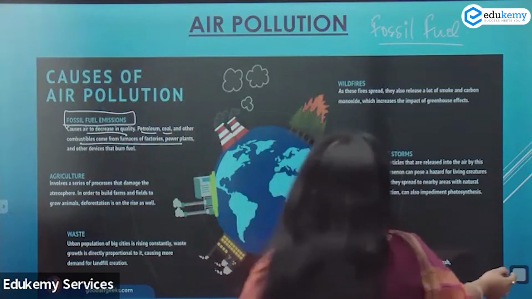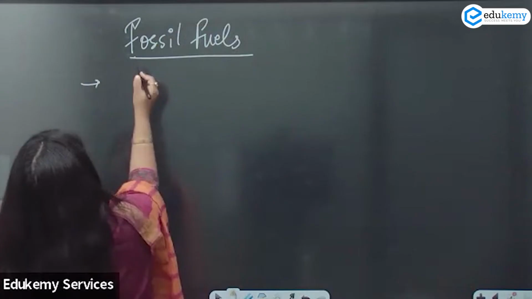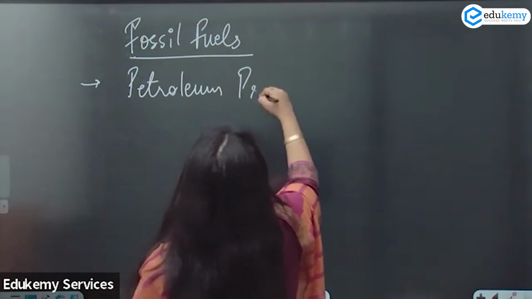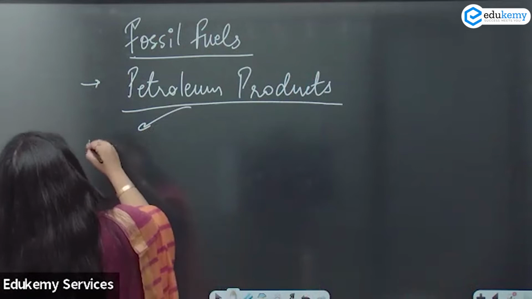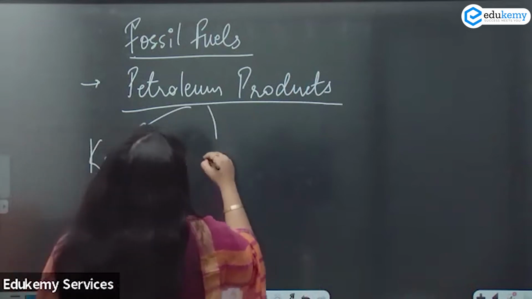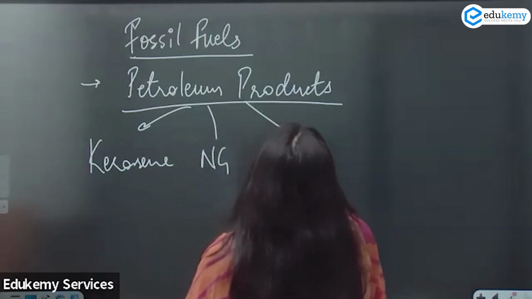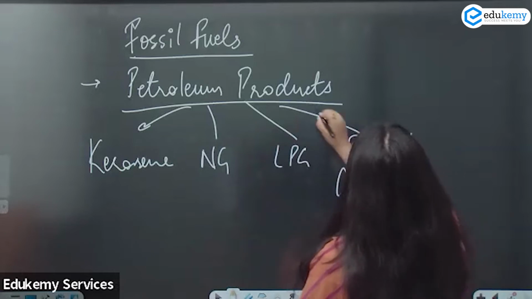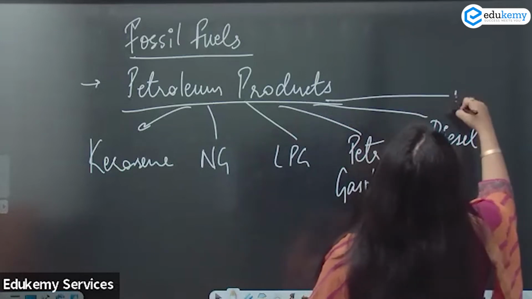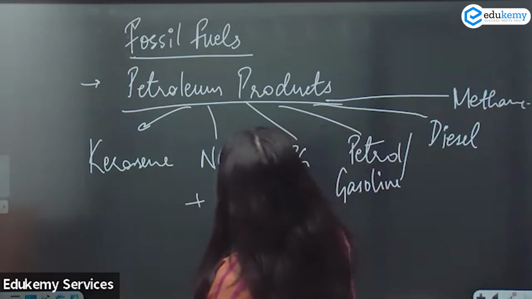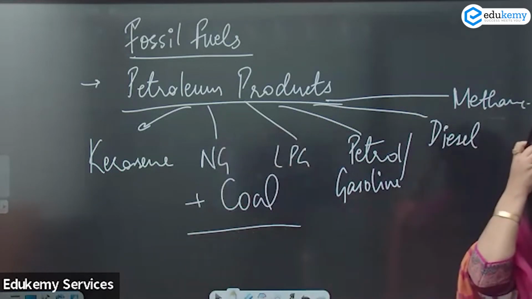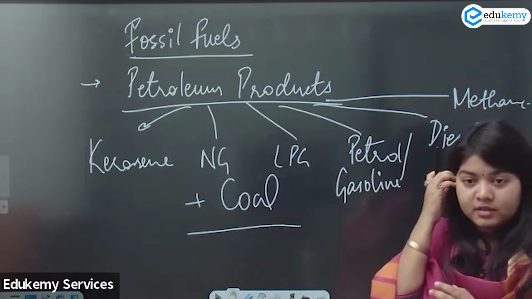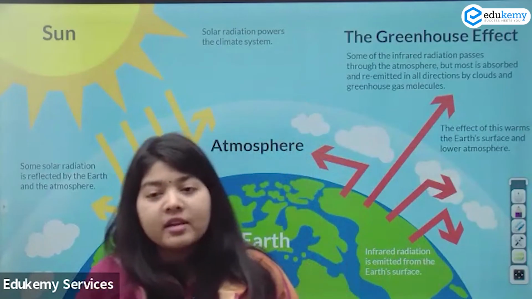So when I talk about the fossil fuels, I mean all the petroleum products, which includes kerosene, natural gas, LPG, petrol or gasoline, diesel, methane, plus coal. All of these together are called fossil fuels, and they are responsible for the majority of the greenhouse gases. Now, all of you, do we understand the greenhouse effect?